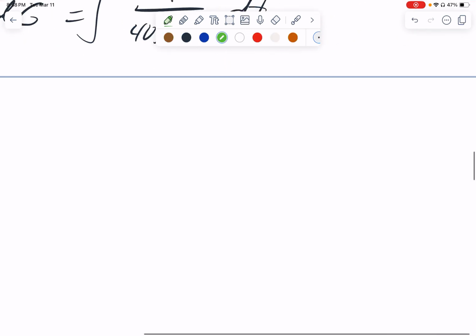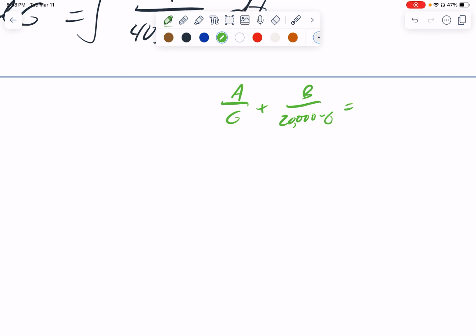So as a side calculation, let's solve A over G plus B over 20,000 minus G equals 1 over this denominator. So if I multiply both sides, it looks like this.